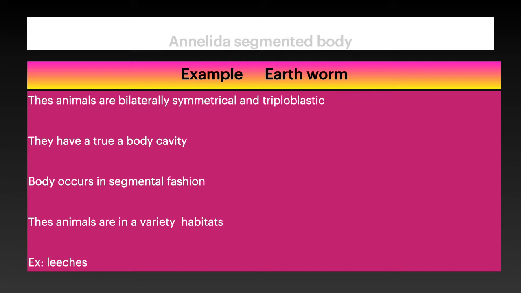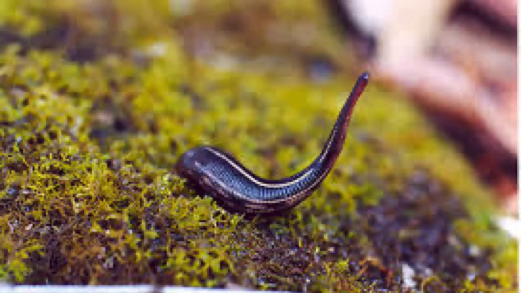The body shows segmentation. Animals are found in a variety of habitats. Some of them live in fresh water, some live in marine water, and some on land as well. Good examples we can always take are earthworm and leeches. And now, this is a leech, you can observe. And the next phylum is